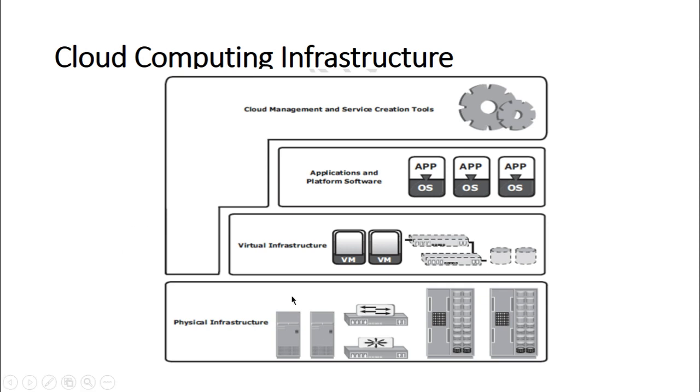The second layer we have is called the virtual infrastructure layer. Let us see what this virtual infrastructure layer is. Cloud service providers employ virtualization technologies to build a virtual infrastructure layer on top of the physical infrastructure layer.